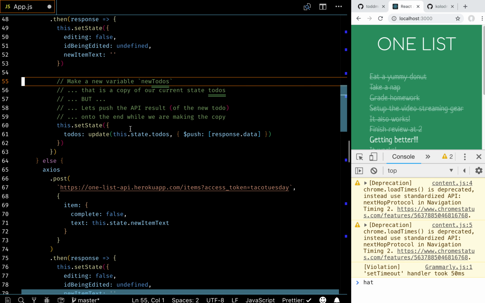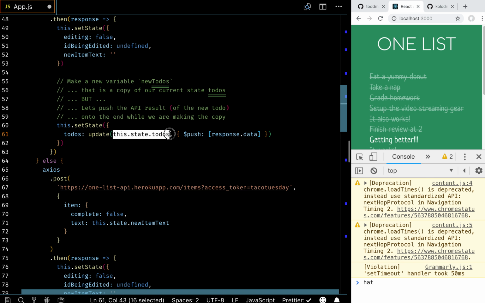This is how you say, hey, to this.state.todos, which I'm reading only, I'm not modifying this.state.todos, I want an updated copy of you with the response data pushed to the end of that array. That's a new variable. Then I can replace my to-dos with it. And I'm not asking the API for a whole new copy of the to-dos. Right? This is how I push onto the end of the to-dos.